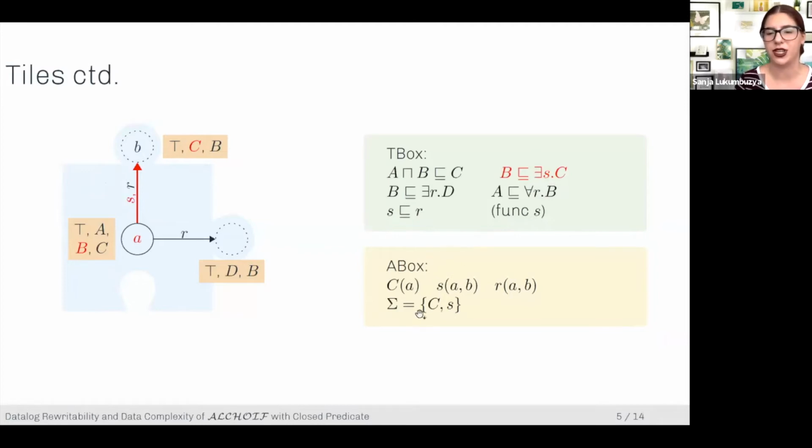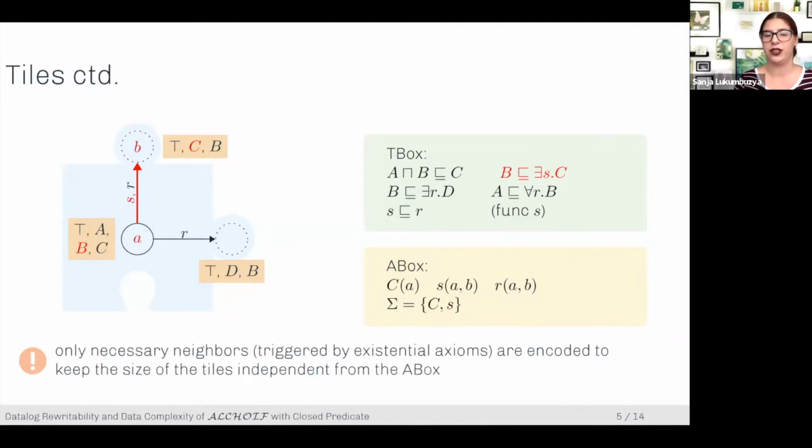But what I want to stress is that we only really encode the necessary information. So we don't just go encoding the whole A box into the tiles, because this is going to make them blow up. So their size is not going to be independent from the A box. So we only really keep track of those neighbors whose existence is implied by existential axioms.